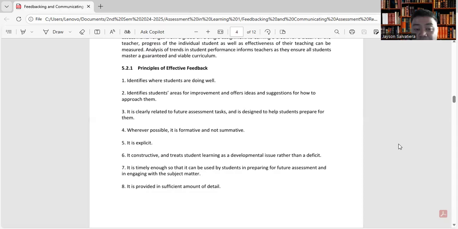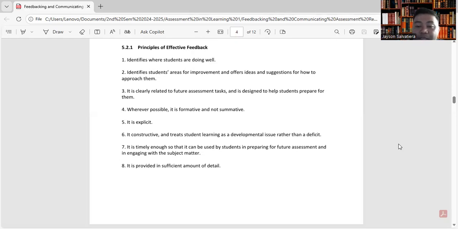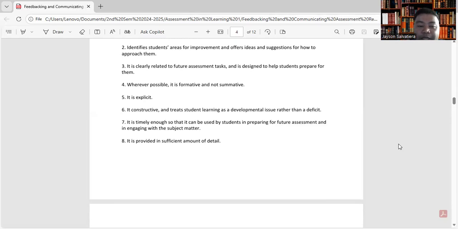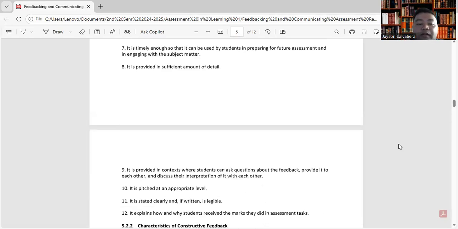it is constructive and treats student learning as a developmental issue rather than a deficit. So ito yung, kumbaga kailangan makita ng mga estudyante na nagde-develop sila. Okay? And it is timely enough so that it can be used by students in preparing for future assessment and in engaging with the subject matter. And it is provided in sufficient amount of detail.